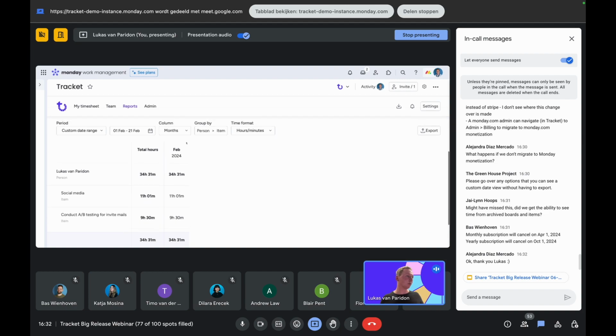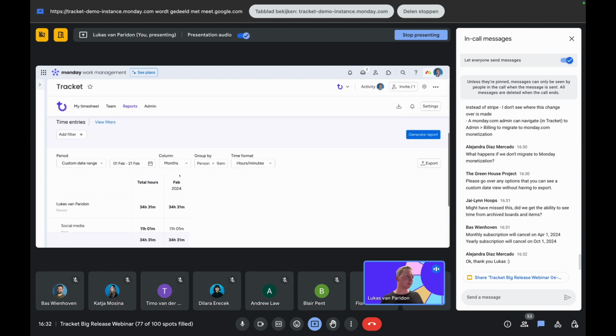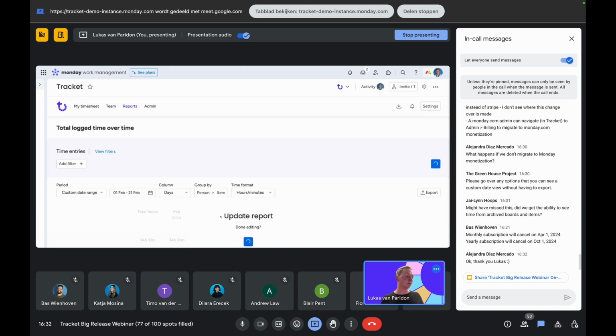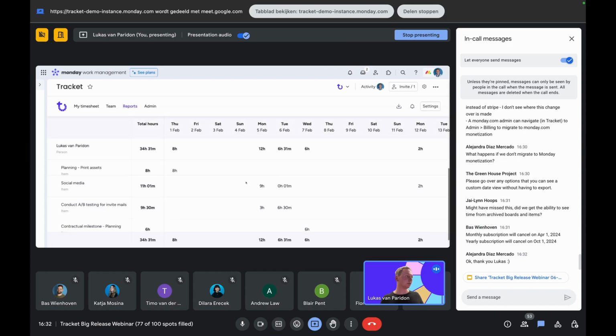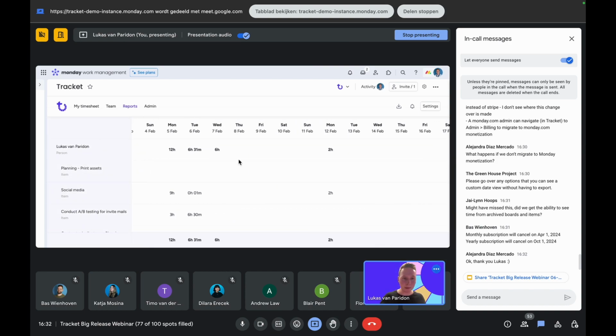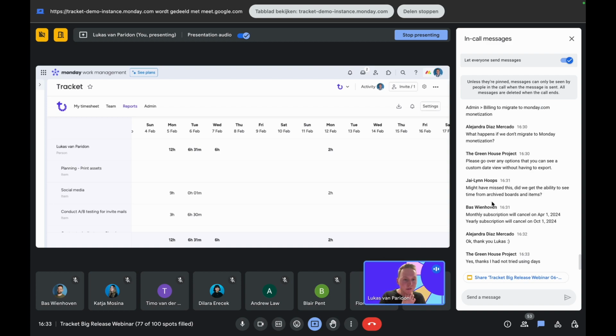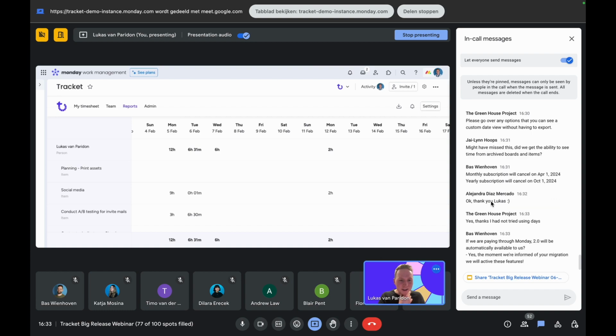So this is a weird overview because I've got the display options on months, but we can do that on days too. Yes, so this will give you a breakdown. Does that answer the question, the greenhouse project? In the meantime, I will check with Jaylin. Did we get the ability to see time from archived boards and items? I'm not sure. Boss, are we?